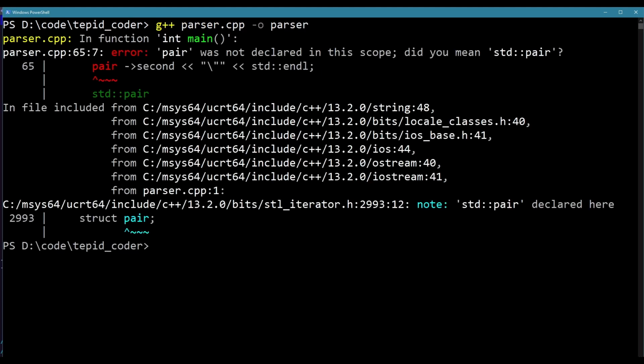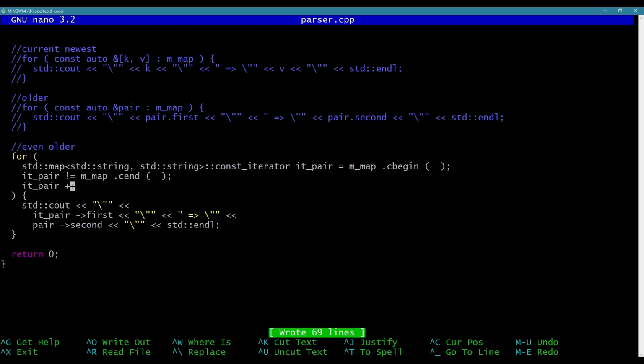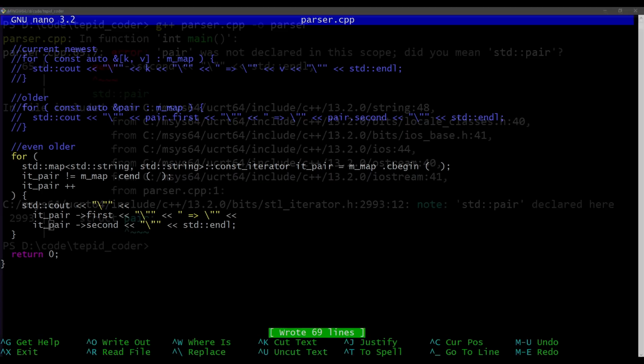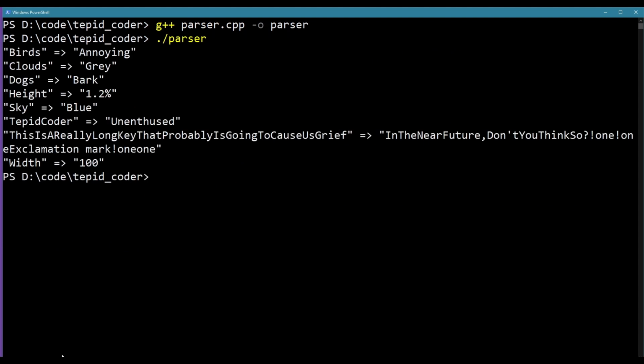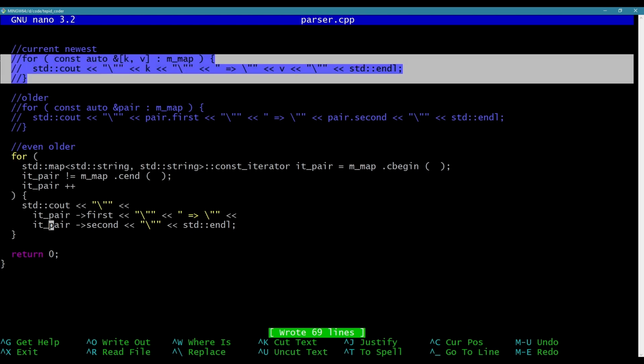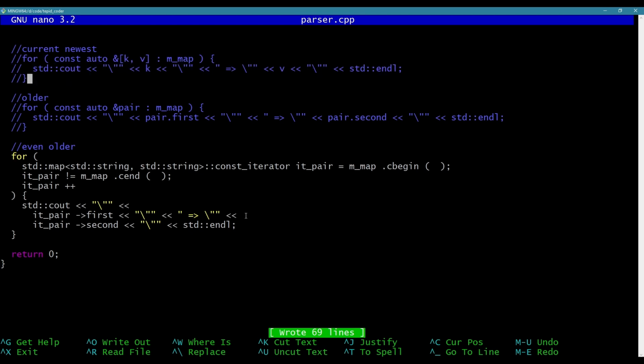Okay, pair's not... Where did I put pair? I put pair somewhere. Where's pair? Oh, right here. Jeez. And it works. So, same thing. So, I would recommend doing it this way. That's all the cool kids are doing it now.